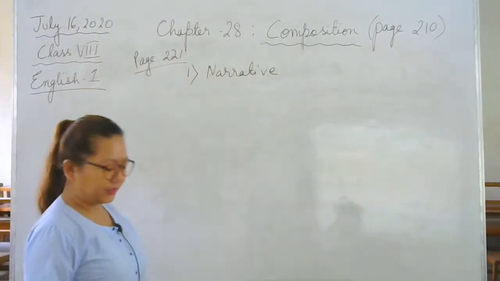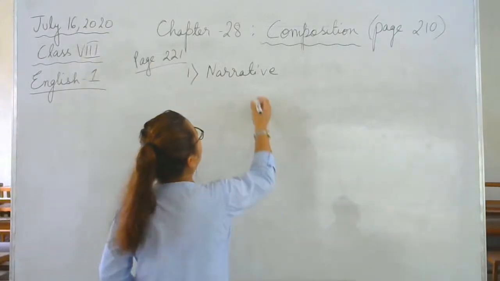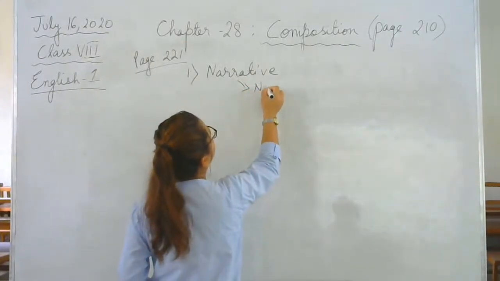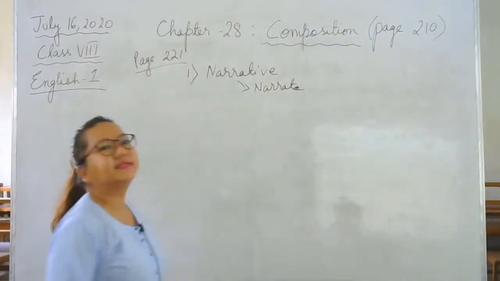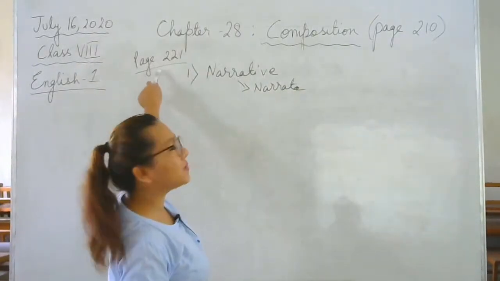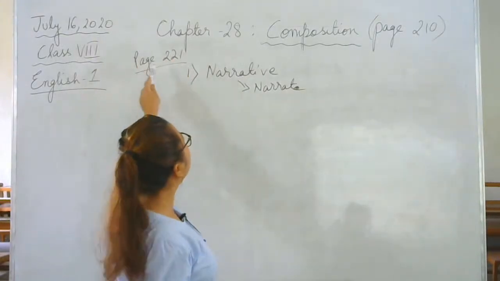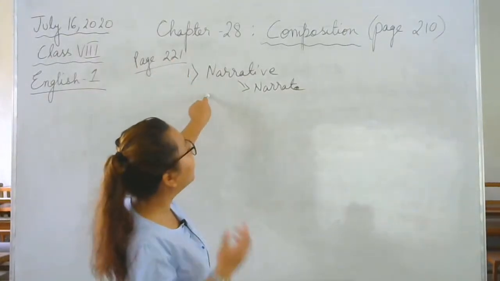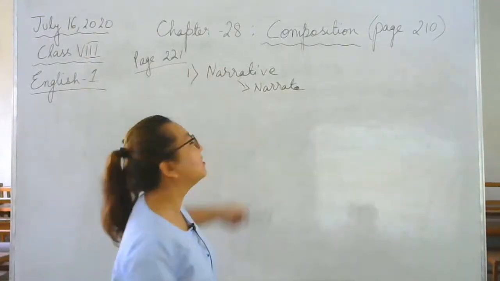Narrative composition, okay? Narrative comes from the word narrate. And yes, please write this down. The first one under composition, please write down the page number so that you can easily find it in your book, okay? Page 221, the first kind of composition is narrative. It comes from the word narrate, okay?